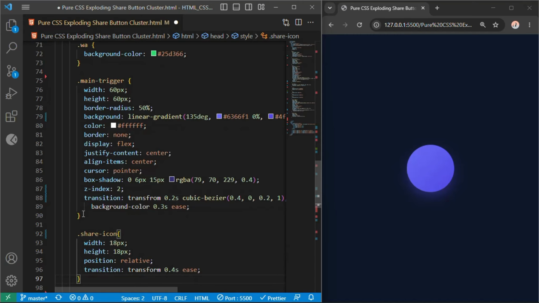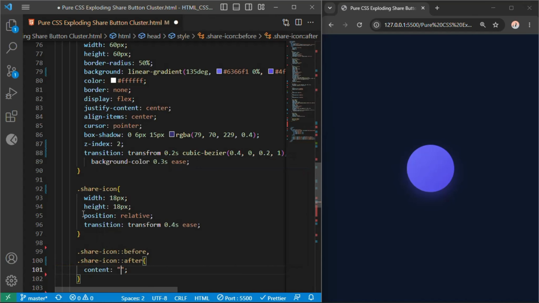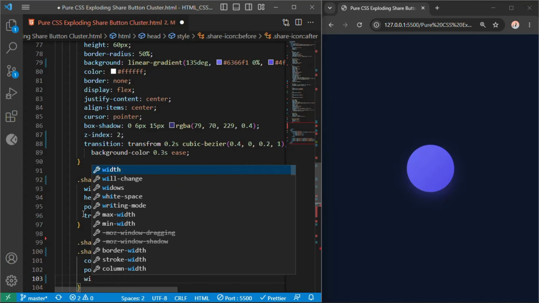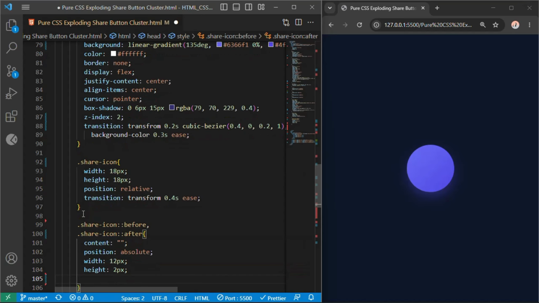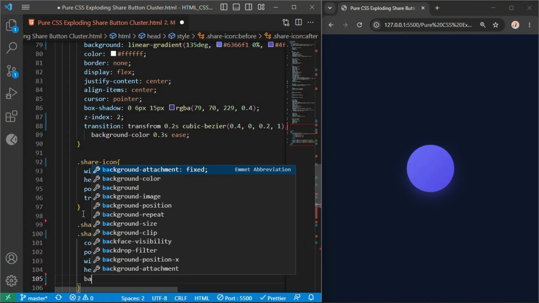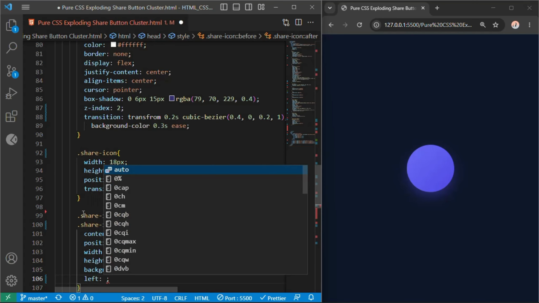We draw our upper and lower linking bars using pseudo selectors .share-icon:before, .share-icon:after. We state content empty, position absolute, width 12 pixels, height 2 pixels, background color #FFFFFF, and align positions with left 3 pixels.